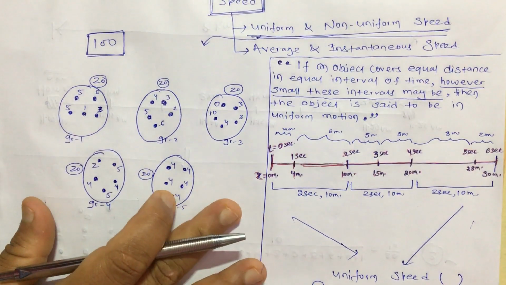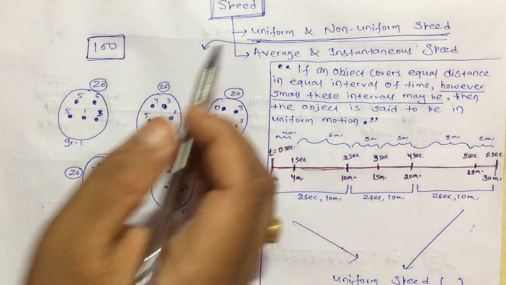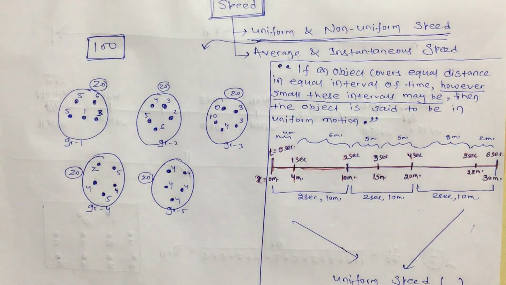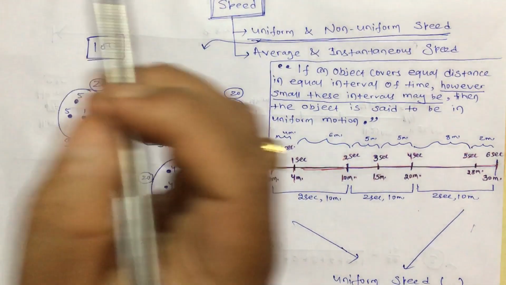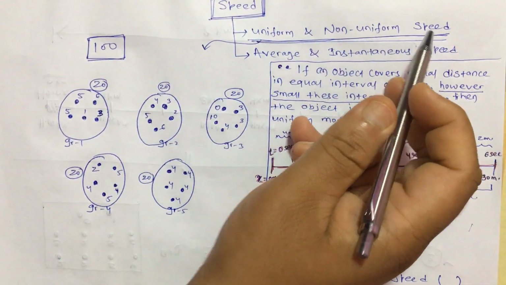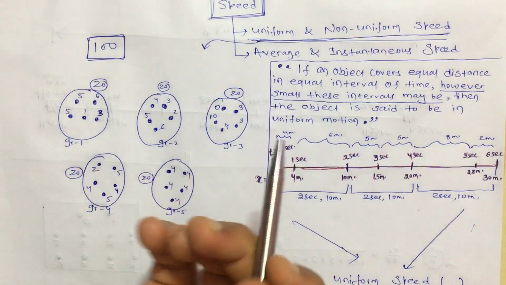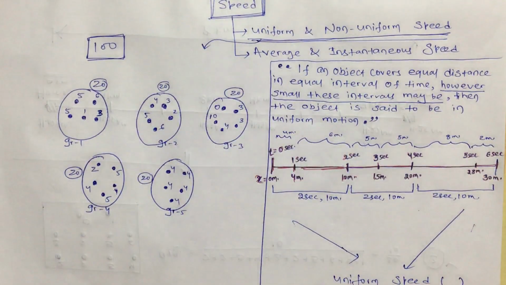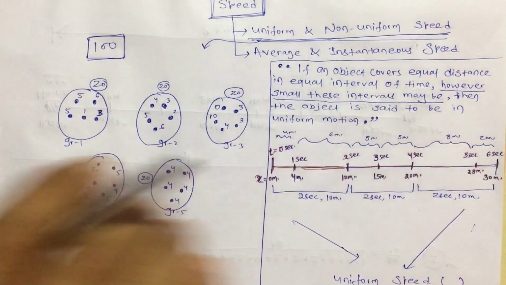Students, today's topic is speed. Although you have learned about this word in class 9, we will learn the same thing from some different aspect. First we will learn about uniform and non-uniform speed, and then we will come to average and instantaneous speed. First, let us leave the speed and motion aside.